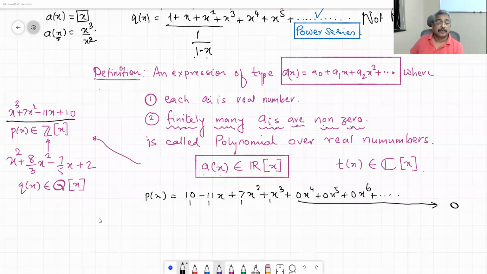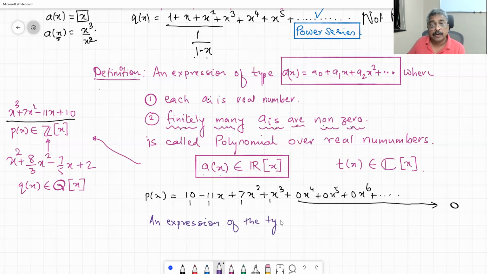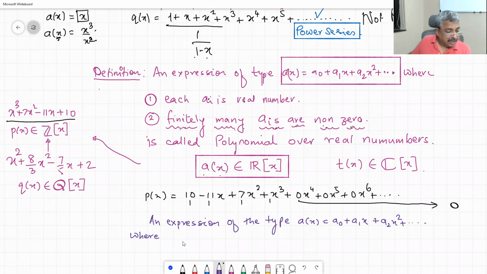If an expression of the type a of x is equal to a0 plus a1x plus a2x square plus dot dot dot, where each ai is 0, then a of x is called the zero polynomial.